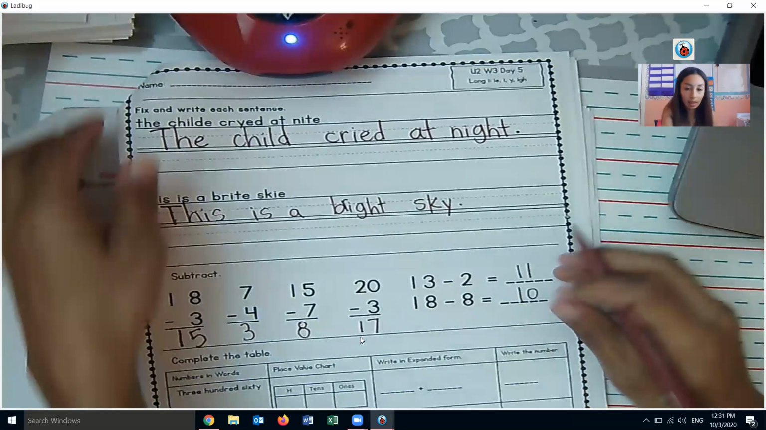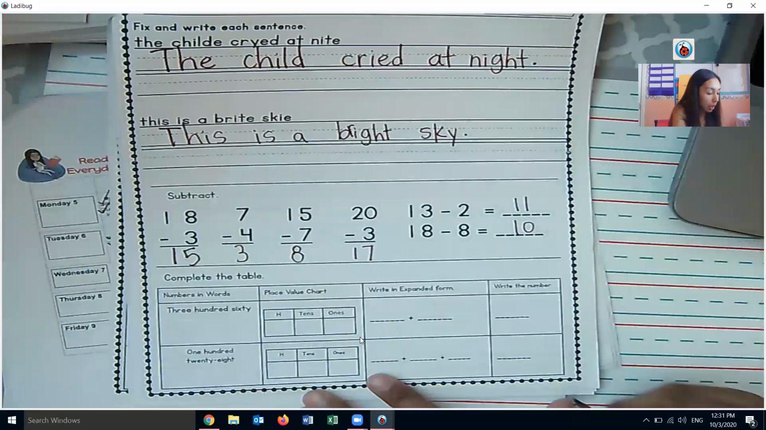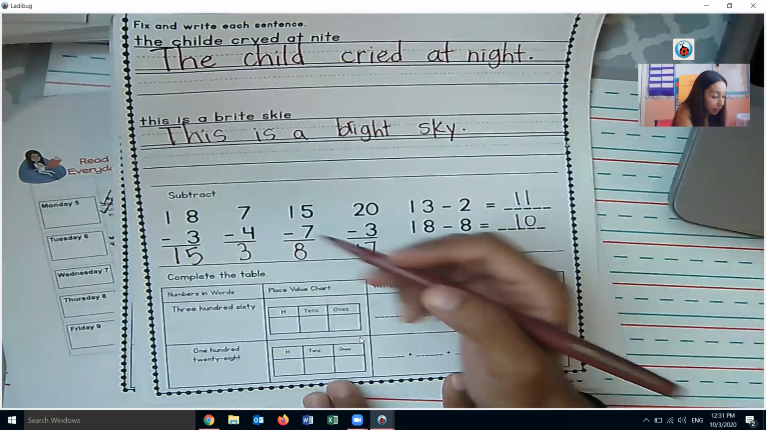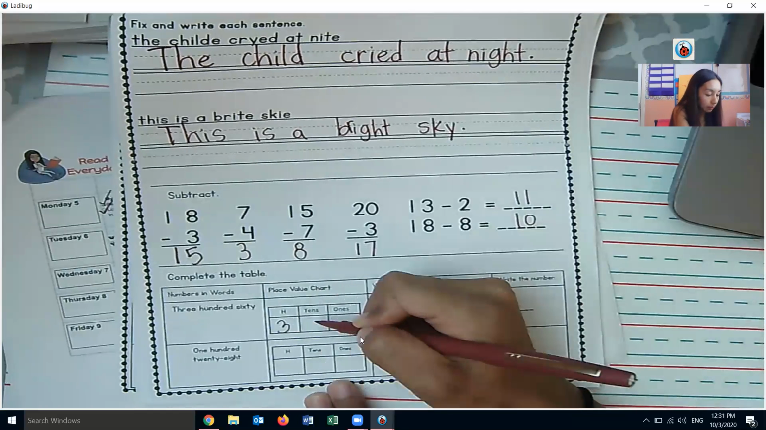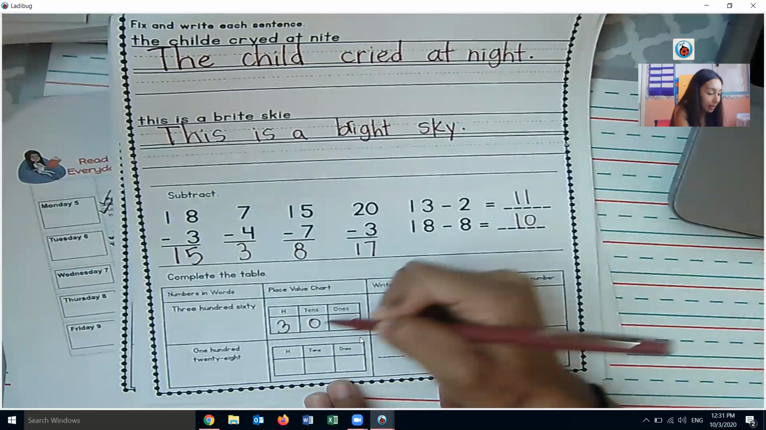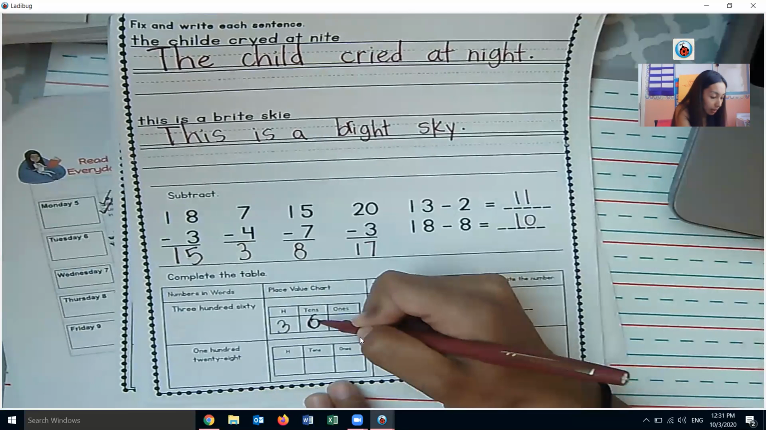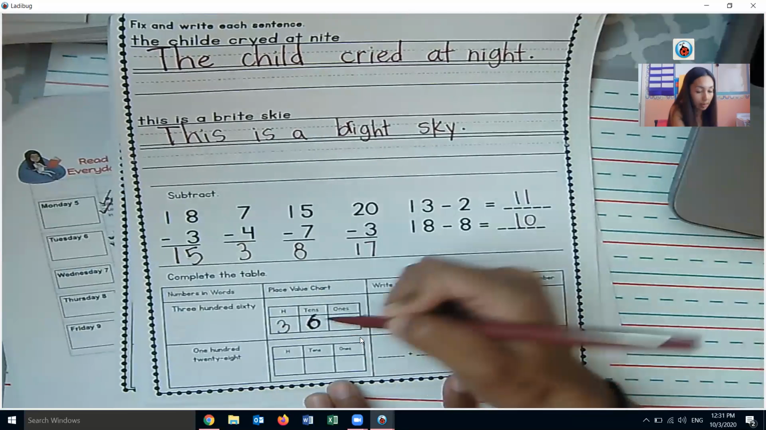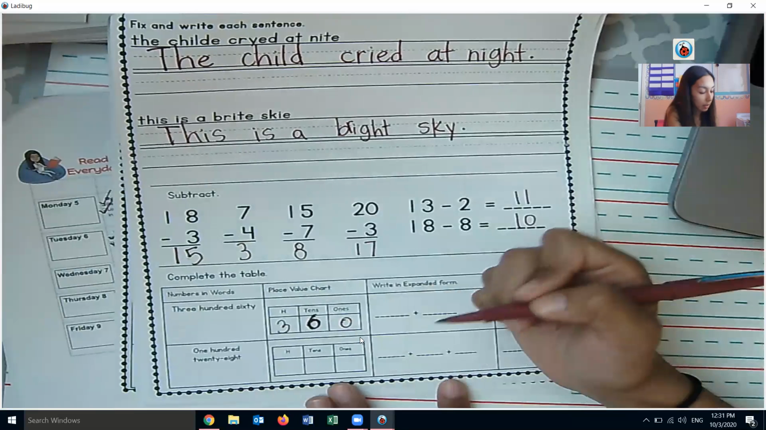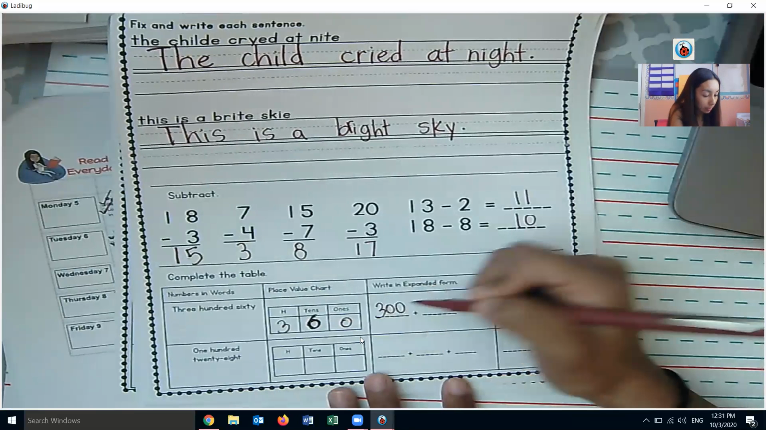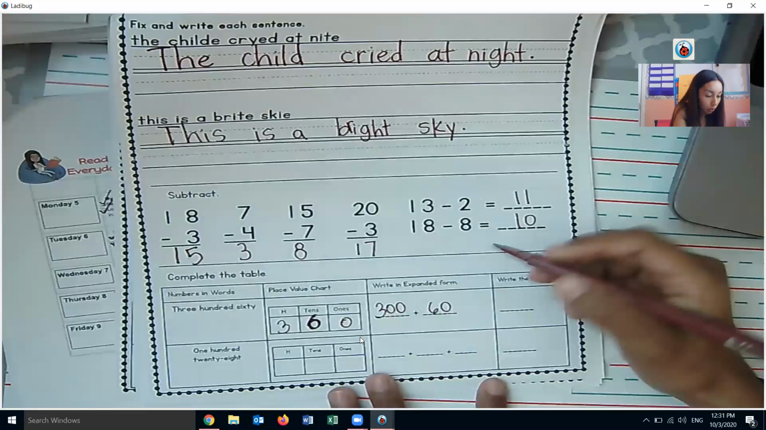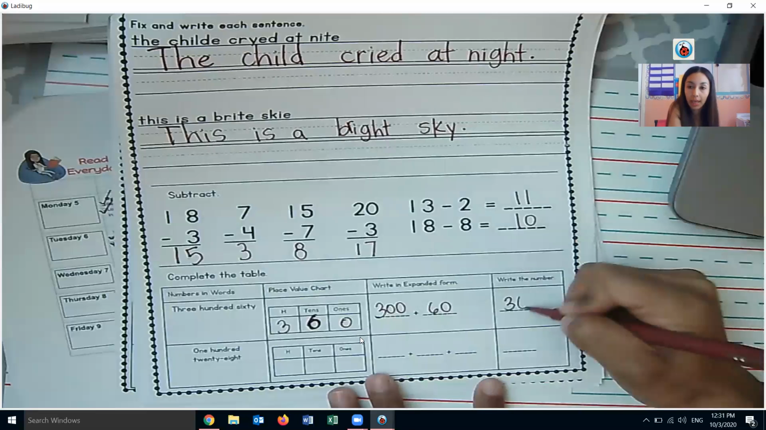The last piece is our numbers here. So we have 360. So that means we have 3 hundreds. There was no tens. Oh, yeah, sorry, other way. 6 tens because it's 60. 6 tens and no ones, so 0 for the ones. In expanded form, it would look like 300 plus 60. So 360 all smushed together.